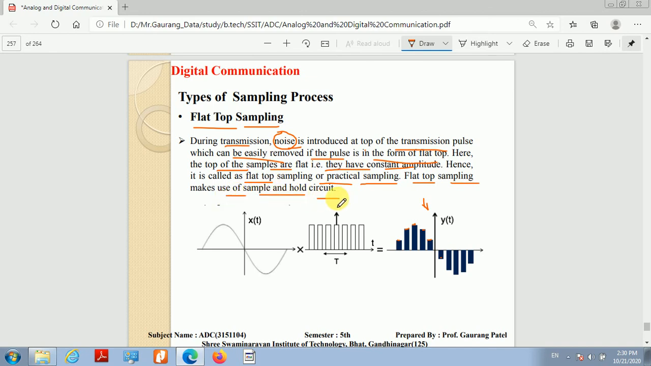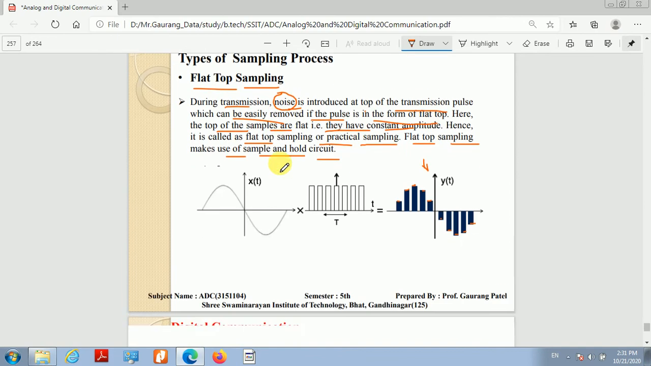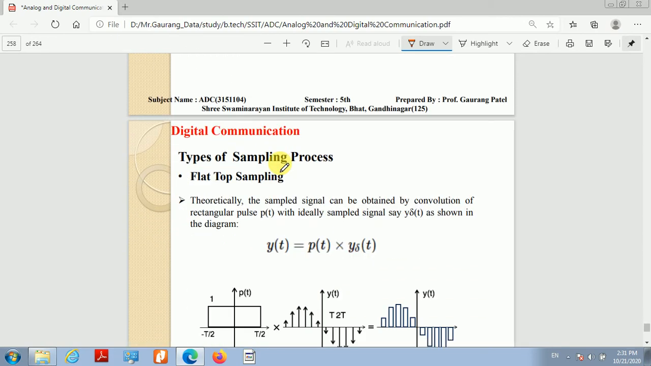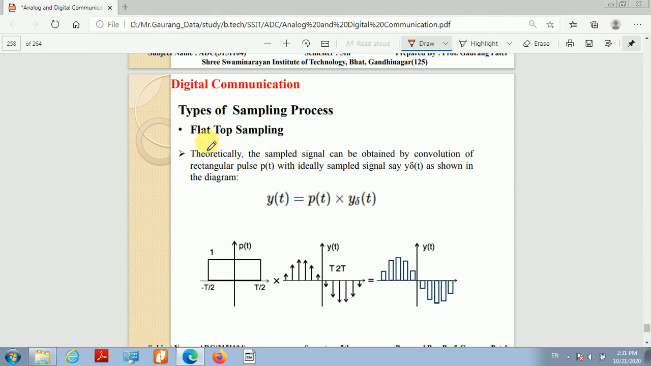आप देख सकते हो कि यहाँ पे जो सैंपल सिग्नल मिल रहा है उसके जो पल्स है उसका टॉप फ्लैट है. That is the only difference between flat top sampling and natural sampling. Okay, so the output of the flat top sampling can be given as y of t is equal to p of t multiplied by y delta of t. Okay, so y delta of t, that is our ideally sampled signal.